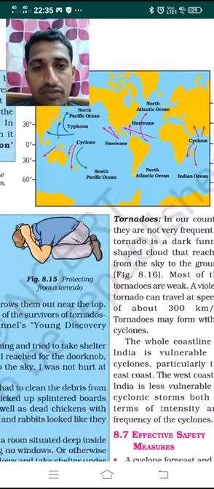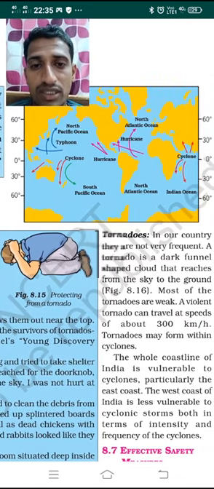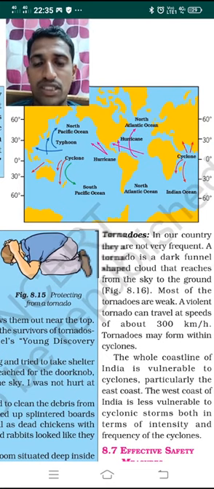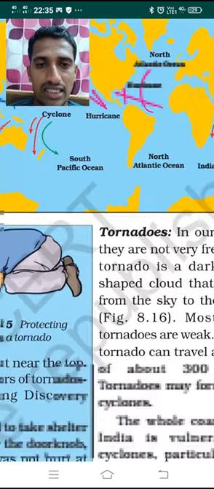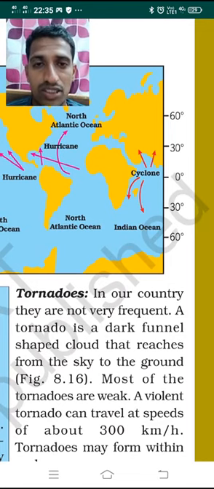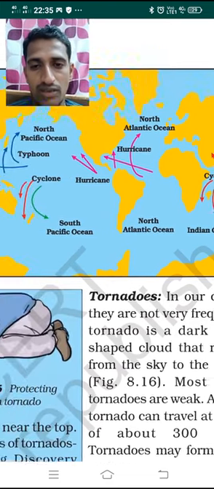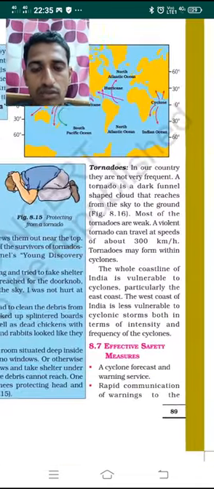Before that, you can see the hurricanes, regarding the cyclones I was discussing. See in which part of the world you can see the cyclone. Typhoon, in Japan and the Philippines, in the North Pacific Ocean. Hurricane, in the American continent, in the North Atlantic Ocean. Towards the Indian Ocean, in our country, we call it a cyclone. This is the map of India. Here, at the end, you can see the North Atlantic Ocean and South Pacific Ocean, where you can see the cyclone as well as hurricane. So this is all about the names.